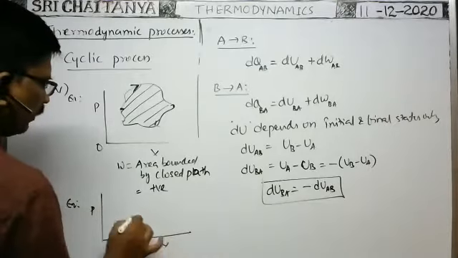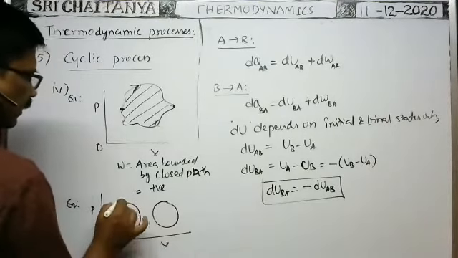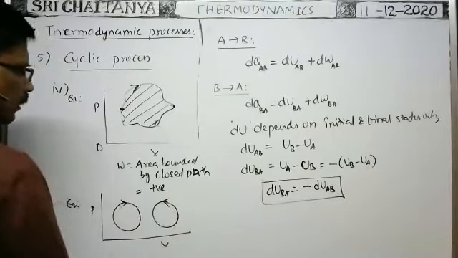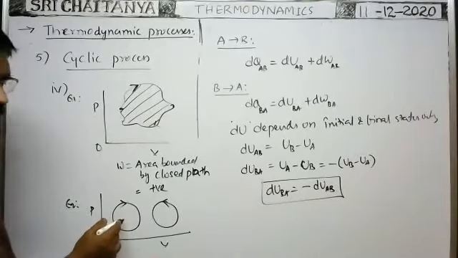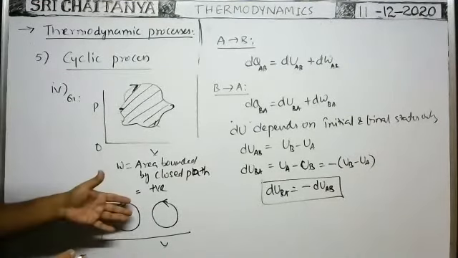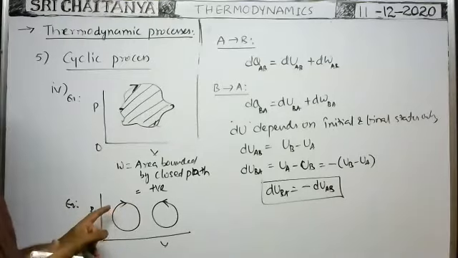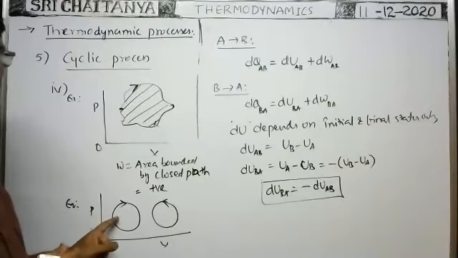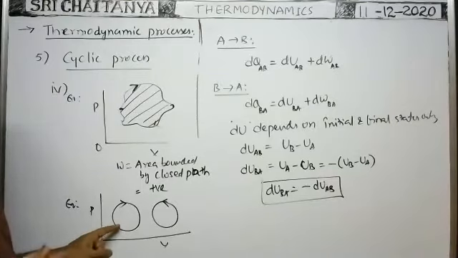Suppose we are given a PV graph like this. It is one circle. It is another circle. It is clockwise. It is anti-clockwise. Then, in this case, is work positive or negative? Area bounded by closed curve, as it is a circle, pi r square is the area bounded. That is numerically equal to work done. In this cyclic process, is the work done positive or negative?